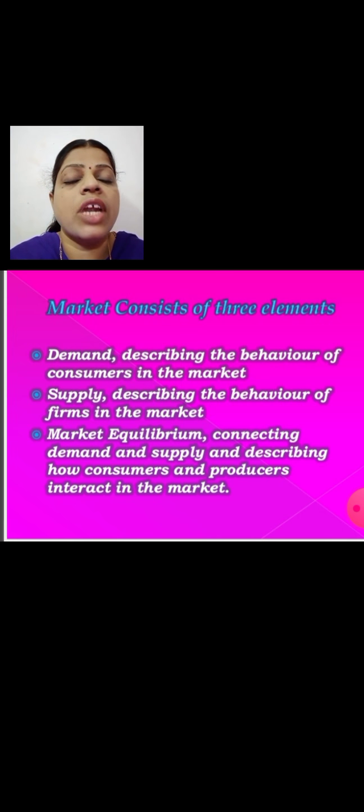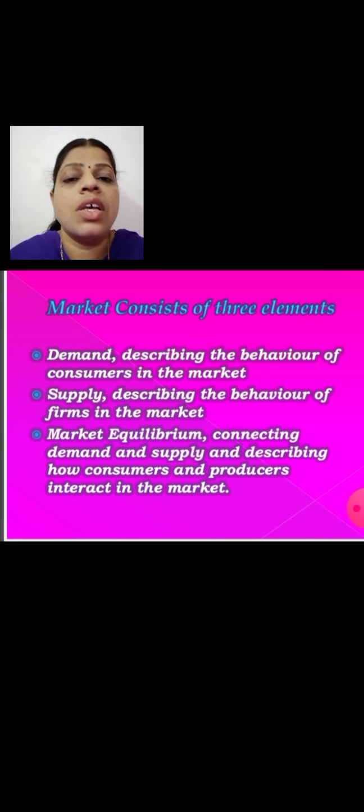Children, I have explained at first about the market, isn't it? What is a market and what about its definitions? And I told you the transactions also take place between the consumers as well as the producers. So here the consumers are involved in demanding the product, and the suppliers are involved in supplying the product according to the consumers' demand. So here the demand and the supply determine the prices in the market.